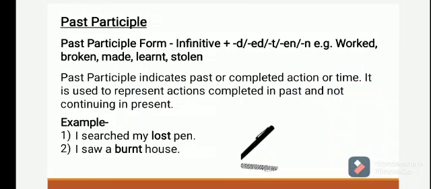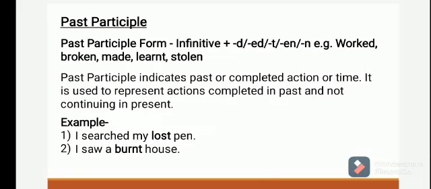Past participle. Past participle indicates a past or completed action or time. It is used to represent actions completed in the past and not continuing in the present. It is formed by verb plus d, ed, t, en or n.